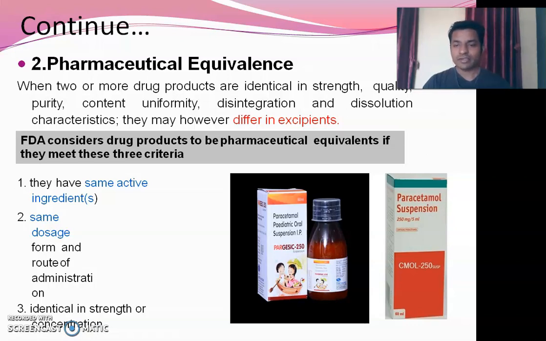So here we can see the example. In the example there are two paracetamol suspensions which have a similar dose, that is 250 mg per 5 ml, right? The concentration or strength is similar, we can see. But the difference is what? The manufacturer of both dosage forms is different, so they have different excipients. So in that case we can call it a pharmaceutical equivalent, right?